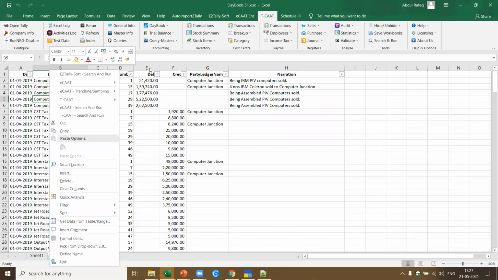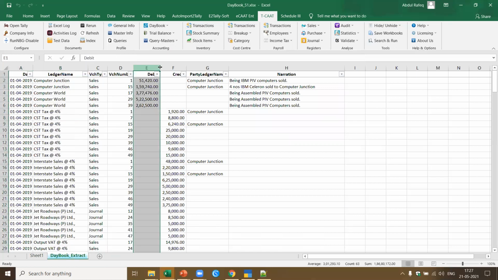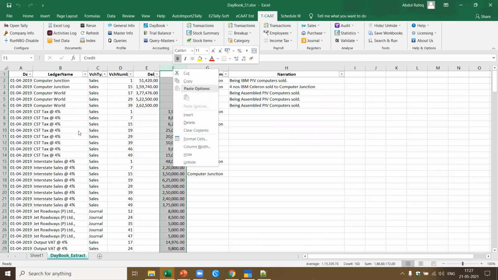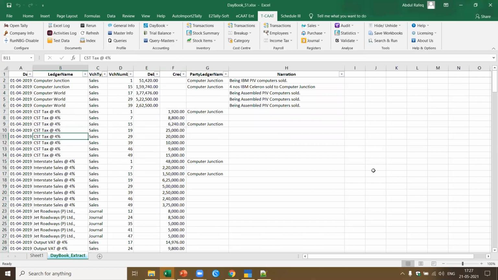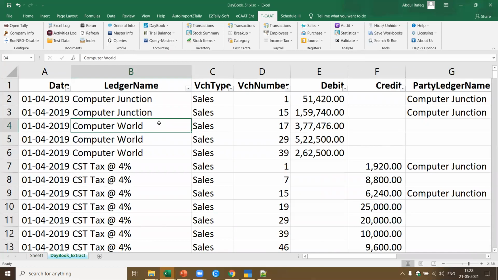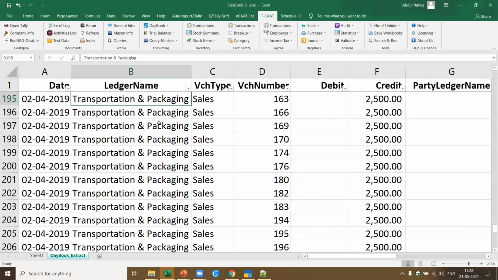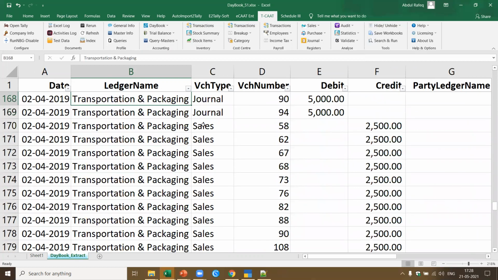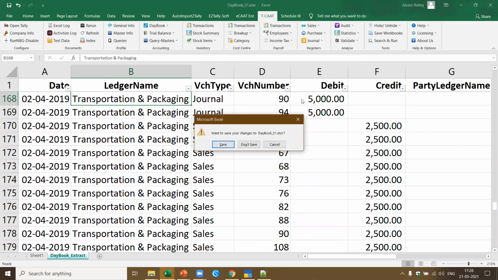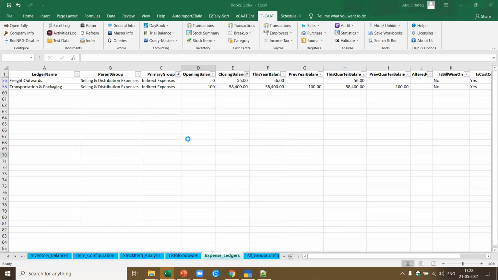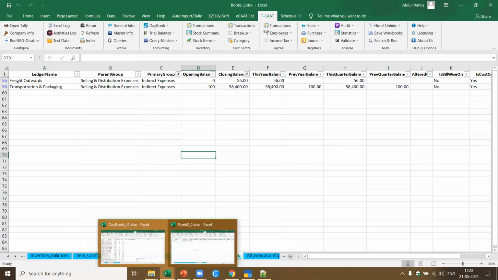Now if you see the debit, and this gives me the credit. Now if you see here, I'm able to see all the details, all the transactions which happened. I am able to get this particular detail. Now, sorry, I opened this debug extract. Let me close this. I want to come back to my transportation. This is what I said. From here, we want to go to the transportation.